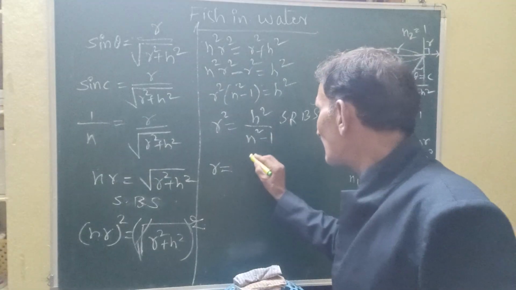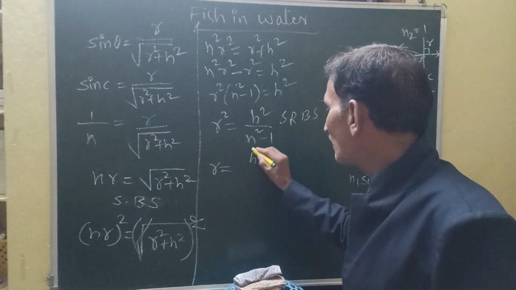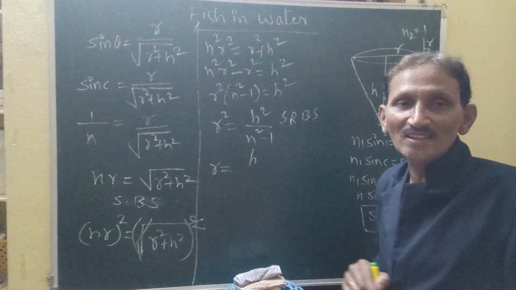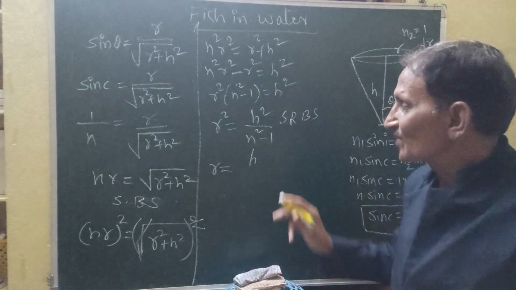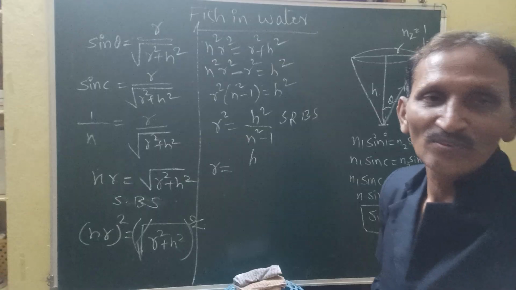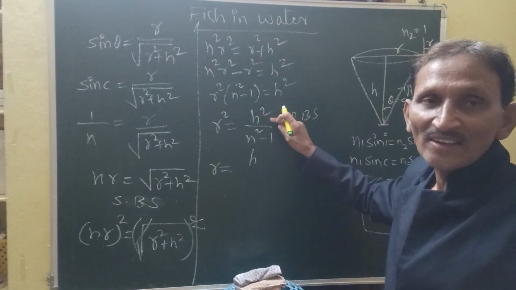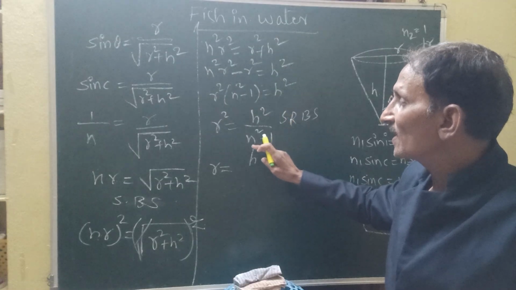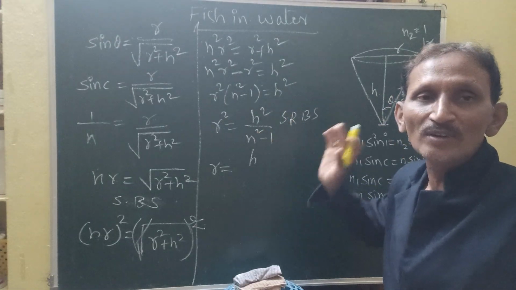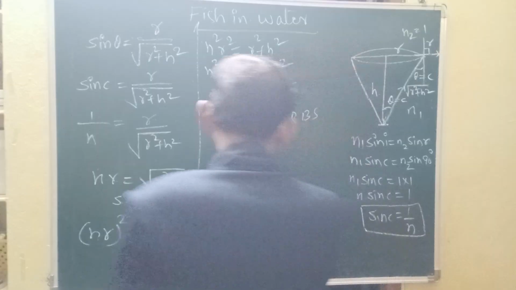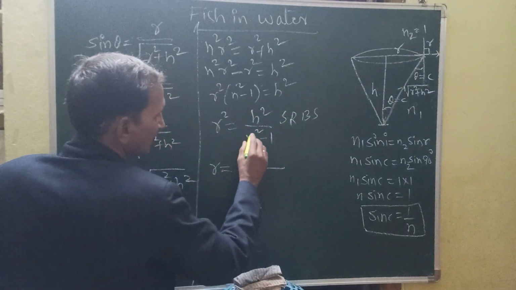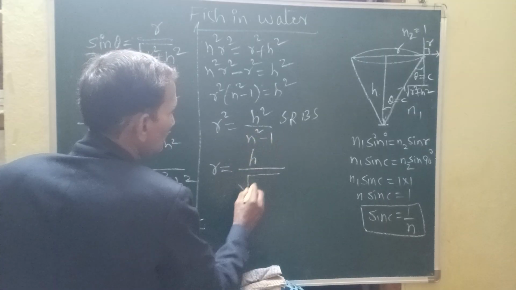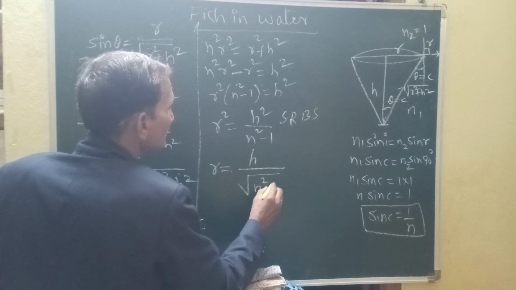So what is the left equation? h is left over here. So I have h there. This square gets cancelled, and in the denominator we have a square root, so one square root is left over. In the numerator, the square root gets cancelled with the square, and in the denominator the n square minus 1 square root gets cancelled. So the denominator square remains as it is, and then we have n square minus 1.